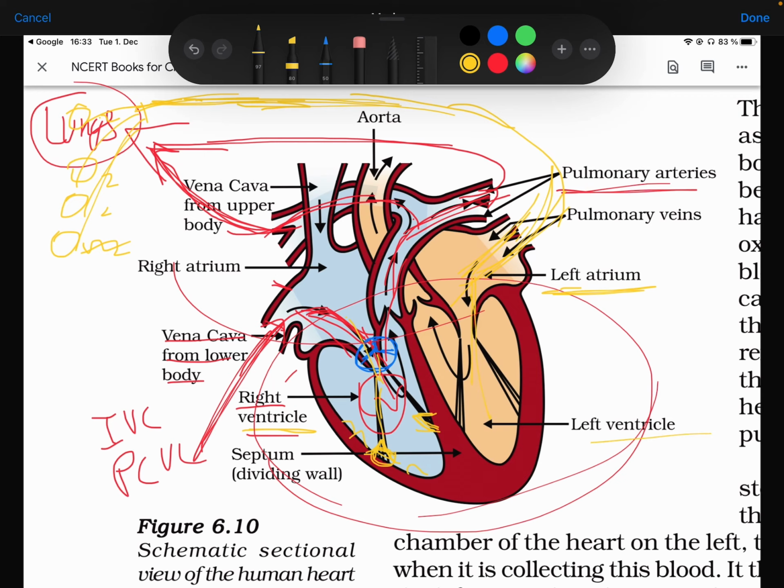You can just take an extra point here. About 30% of the blood passively flows due to gravitational force, just due to gravity. The remaining 70% is by the contraction, but that's just extra information, so take it apart.